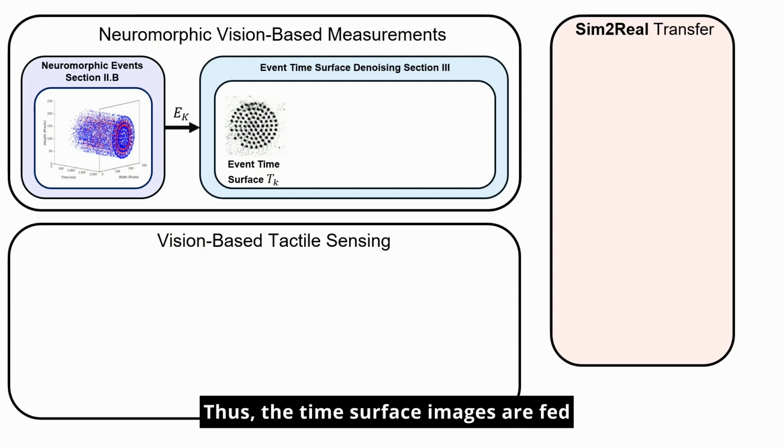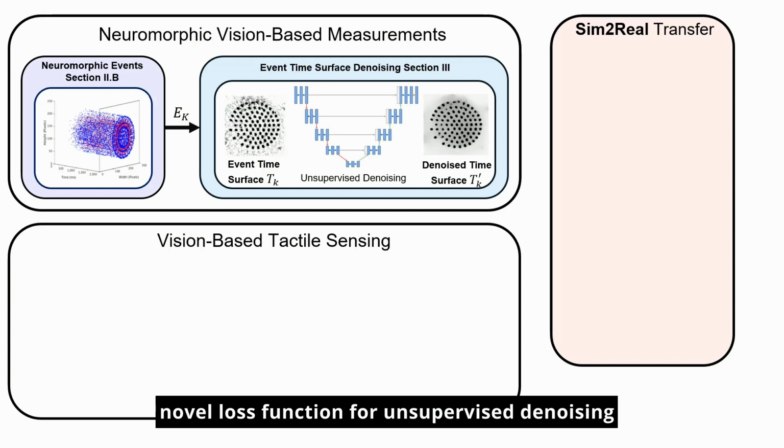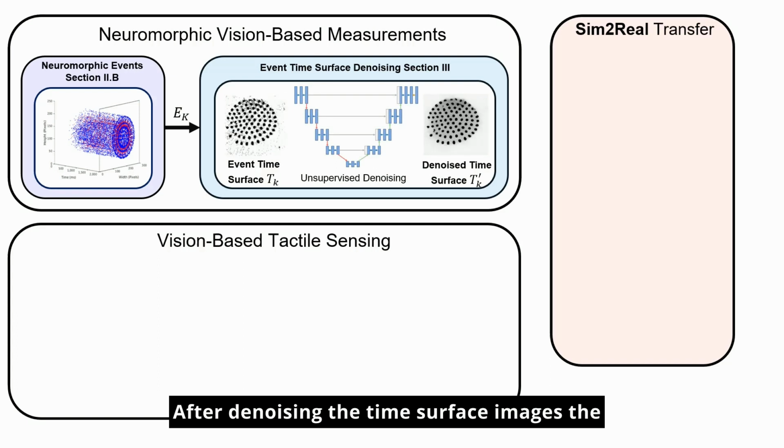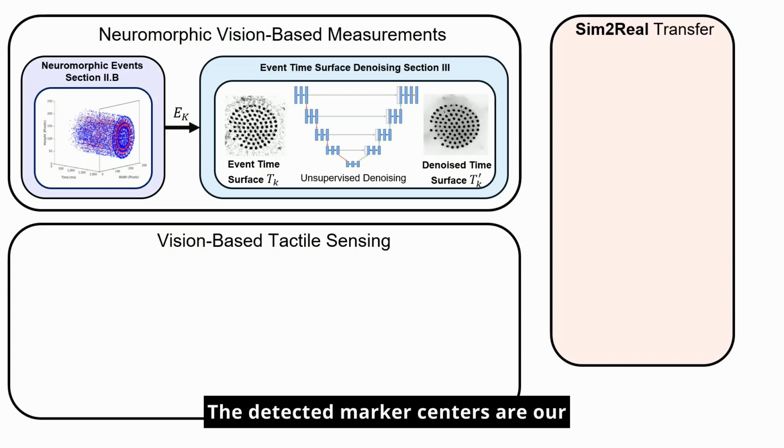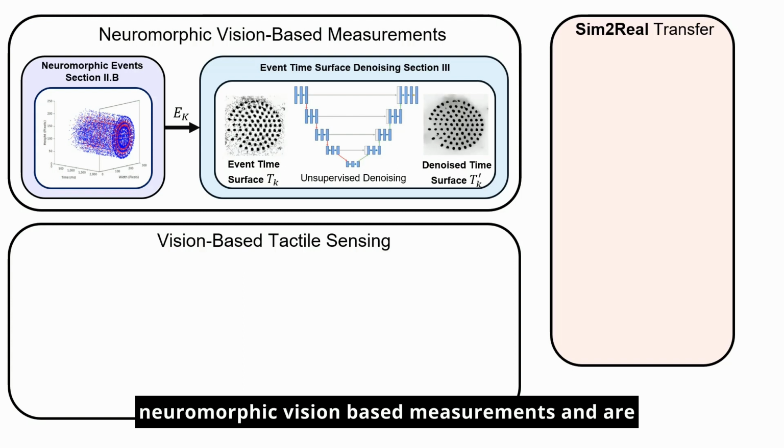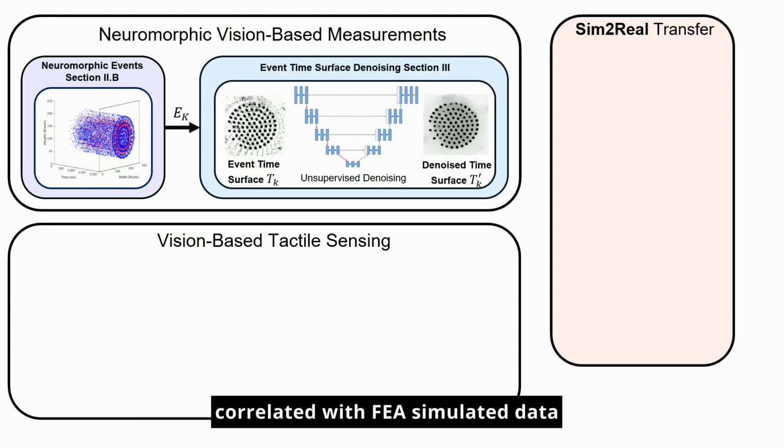Thus, the time surface images are fed to a lightweight neural network with a novel loss function for unsupervised denoising. After denoising the time surface images, the markers are extracted with a blob detector. The detected marker centers are our neuromorphic vision-based measurements and are correlated with FEA simulated data.